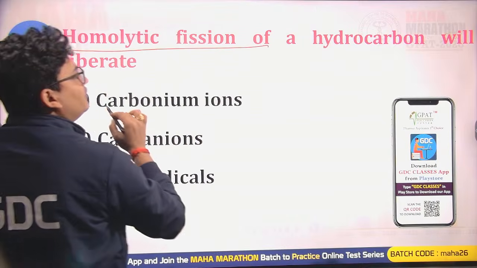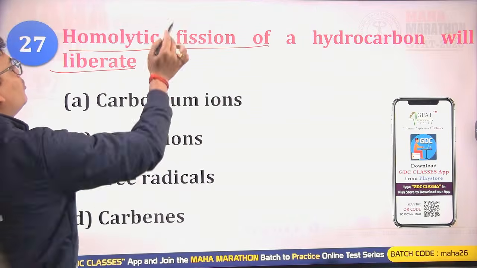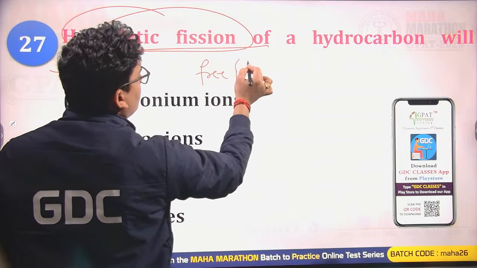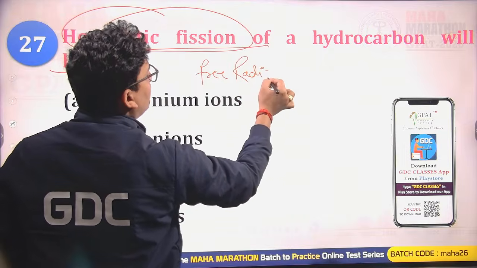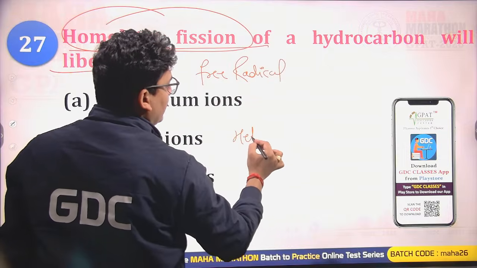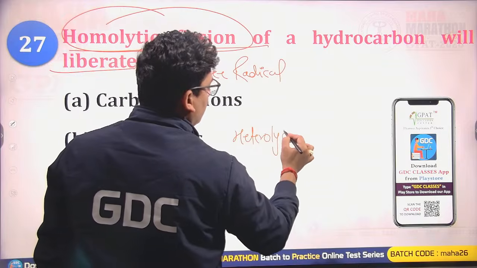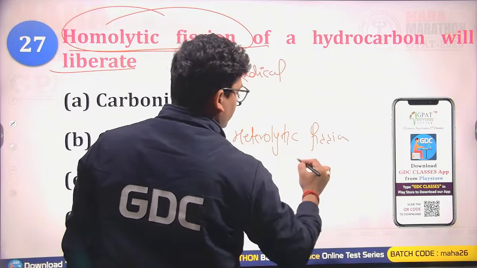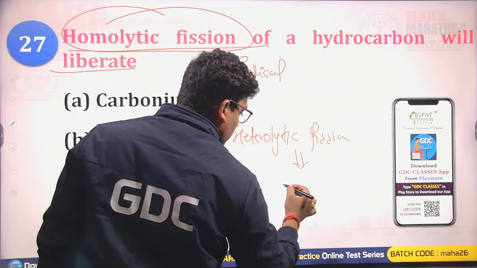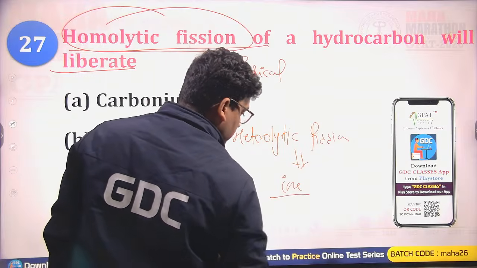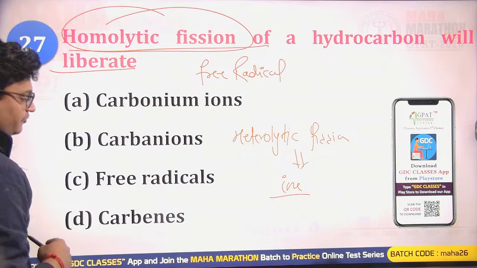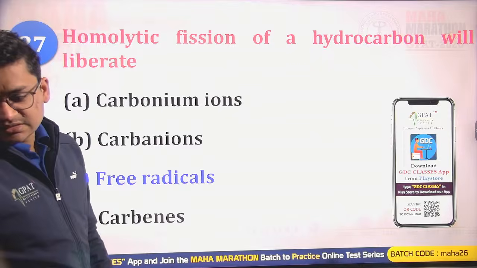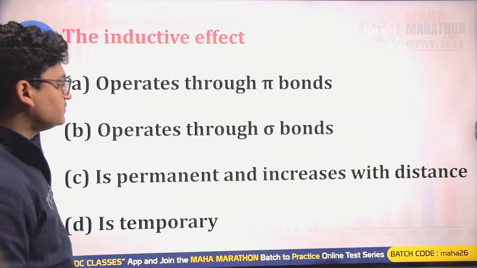Homolytic fission of a hydrocarbon liberates what? So the homolytic fission always liberates free radicals, while a heterolytic fission always gives ions, charge. So the homolytic fission will always have free radical formation. C will be the right answer.